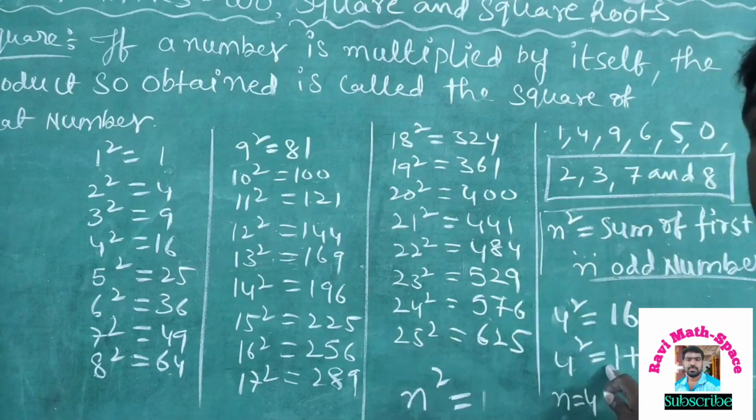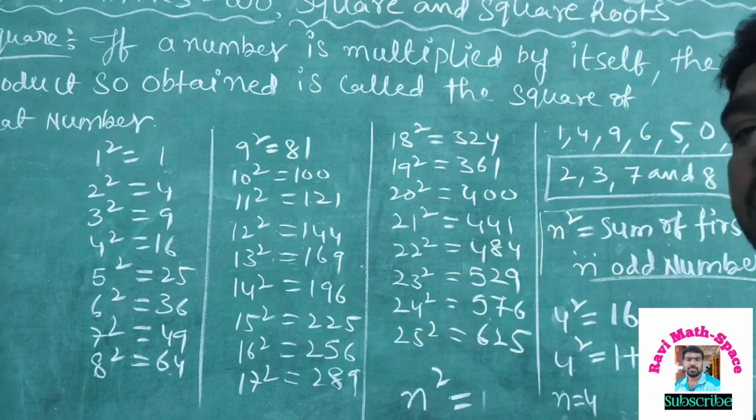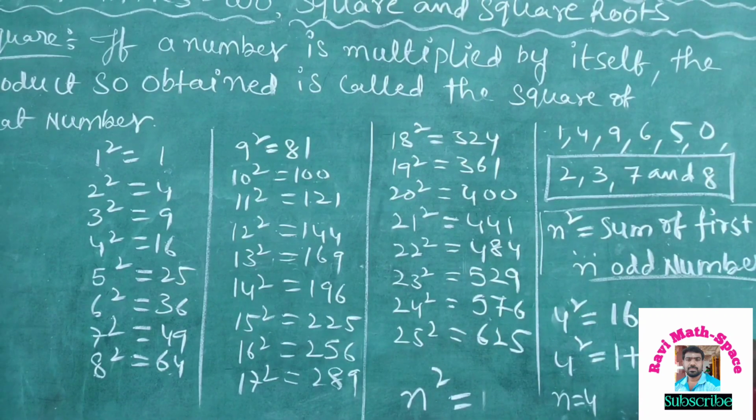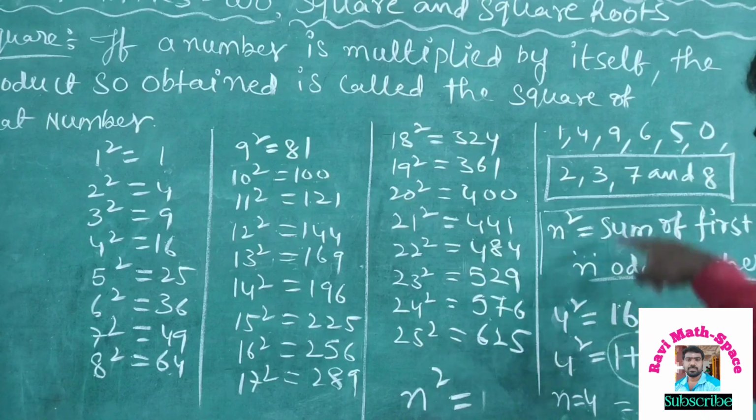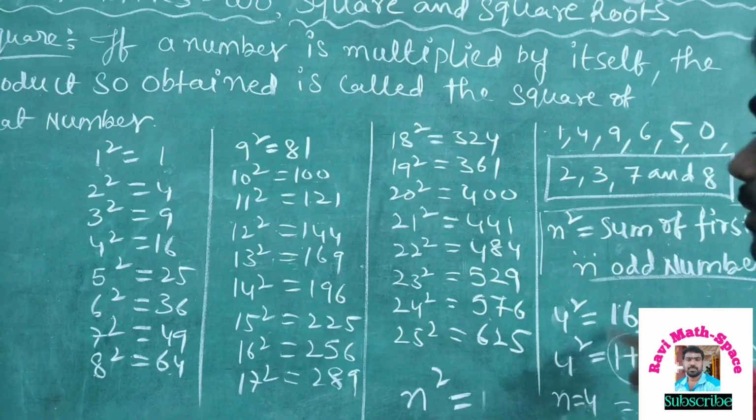First odd number is 1. Second odd number is 3. Third one is 5. Fourth one is 7. I am writing the odd numbers. Now the sum of these first 4 odd numbers is equal to this only. On addition, what do we get here? 1 plus 3 is 4, 4 plus 5 is 9, 9 plus 7 is 16. Understand here? So, verified here.